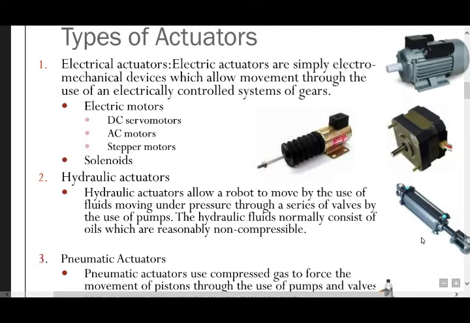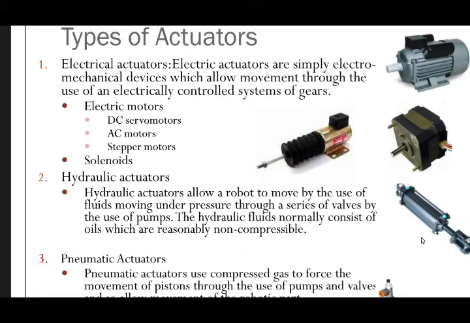In this slide, we discuss the types of actuators: electrical actuators, hydraulic actuators, and pneumatic actuators. We will discuss the definition of each, as in the previous slide. Now, first we discuss the electrical actuators. Electrical actuators are mainly electromechanical devices which allow movement through the use of an electrically controlled system of gates. Electric motors or electric actuators can be classified as DC servo motors, AC motors, stepper motors and solenoids.